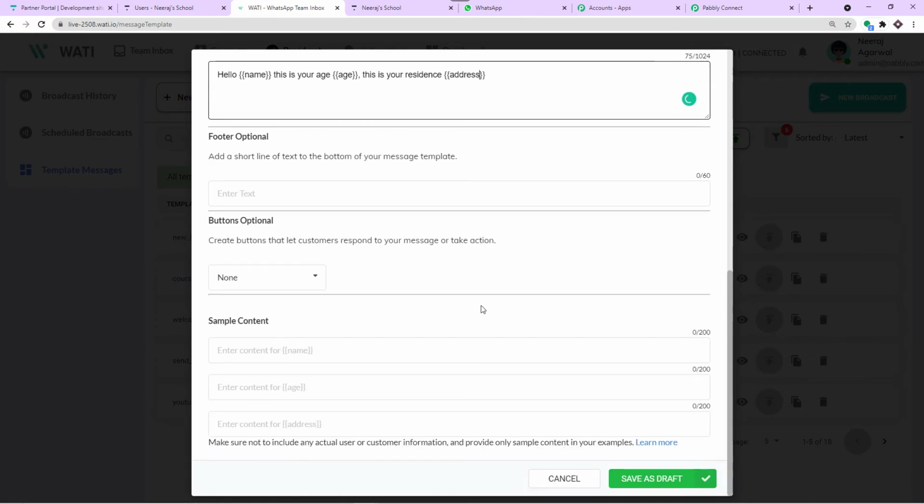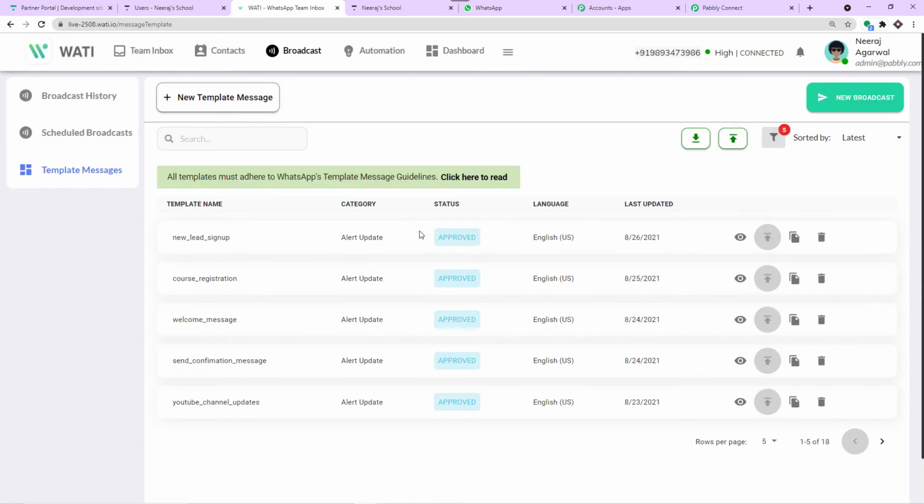Now, after you have built the template, just make sure that you click on save as draft, and later you click on submit. The submission will be sent to Facebook, where they will approve your template. There are cases where they may not approve your template, so you have to send the same template again for approval with some changes, of course. As you can see, most of my templates are approved. These are the templates that have been approved by Facebook. My point is, it may take around 30 minutes to even 1 or 2 days to get your templates approved. If you have more doubts, you can explore the video that we have shared as a link in the description box. The video is awesome. It will clear all your doubts about WATI.